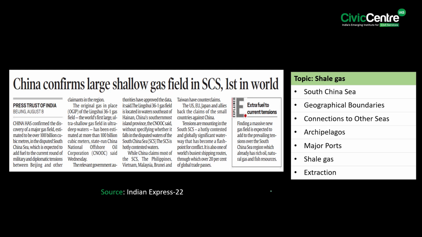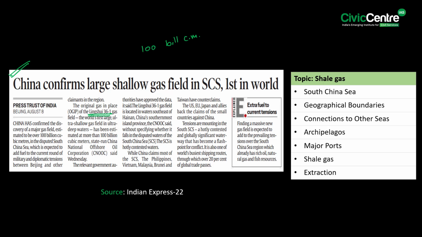The last article of the day says that China has confirmed the discovery of a significant gas field in the disputed South China Sea with an estimated original gas in place of over 100 billion cubic meters. Notably, this discovery, known as the Lingshu 36-1 gas field, is notable for being the world's first large ultra-shallow gas field located in ultra-deep waters. Note that the Lingshu 36-1 gas field is located in the waters southeast of Hainan, China's southernmost land province. The CNOOC said, without specifying whether it falls in the disputed waters of the South China Sea.